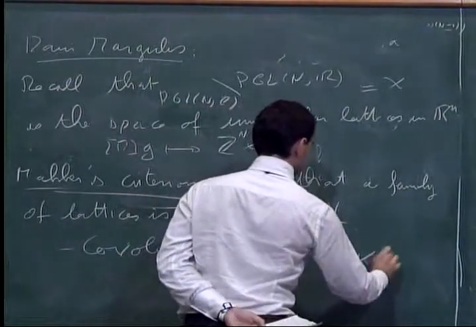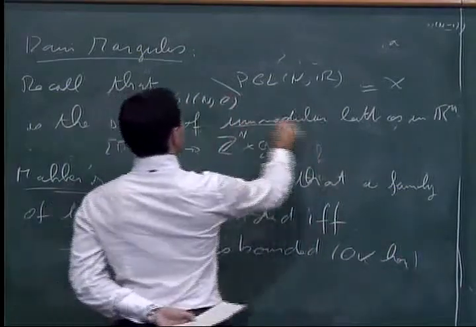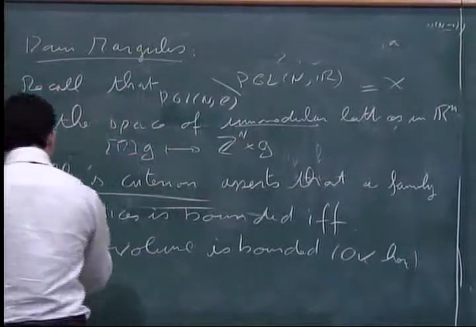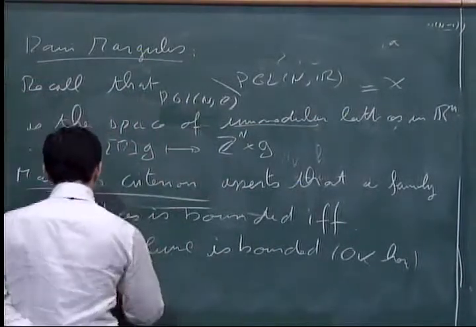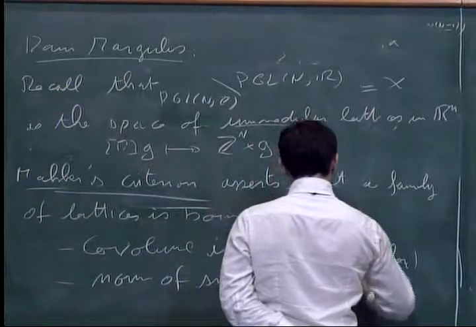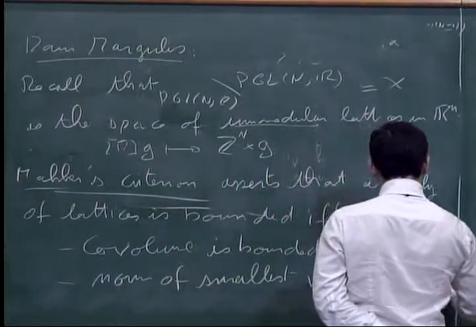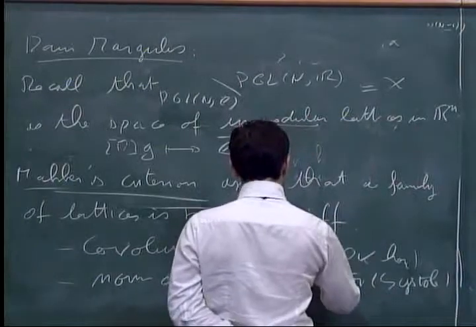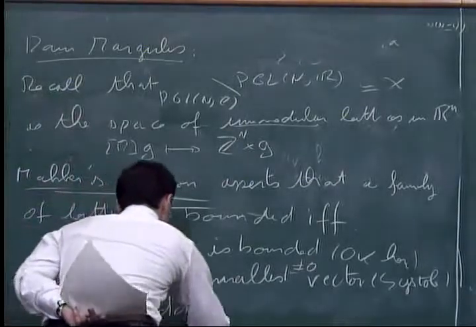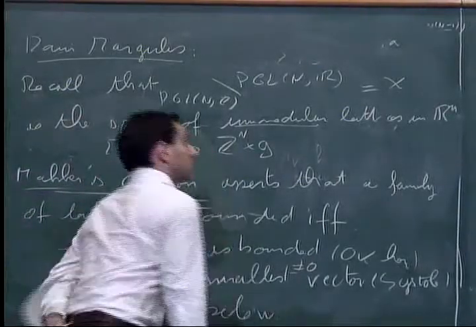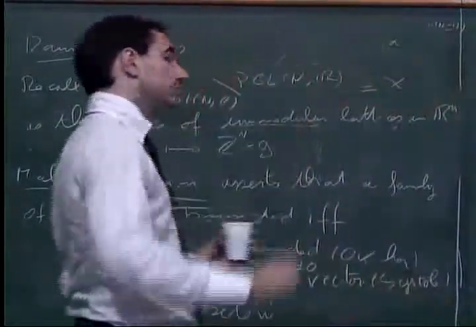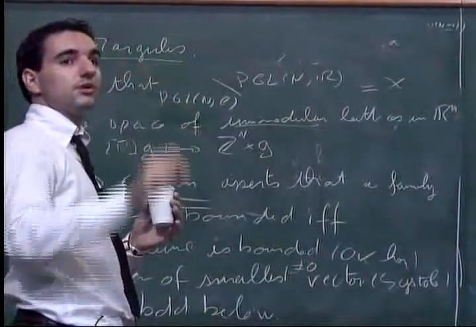It's okay here because unimodular means the fundamental domain has volume 1. And a second thing, that the norm of the smallest vector, I call it the systole, meaning the non-zero vector, is bounded below. So to go to infinity in the space of unimodular lattices, we need at least one vector, the smallest vector, going to 0.